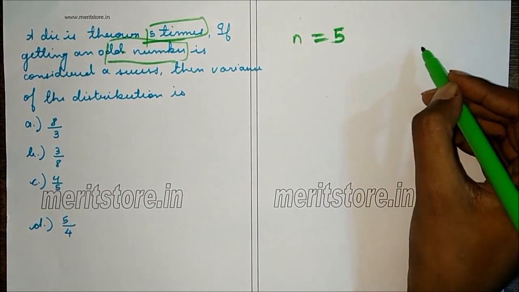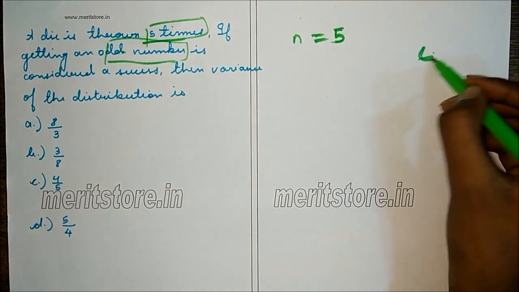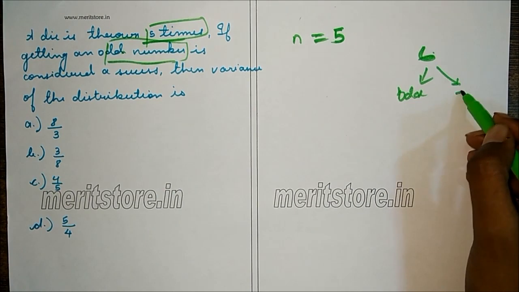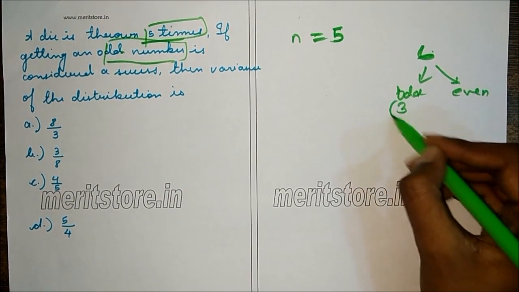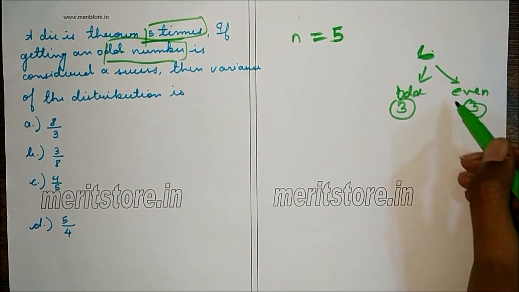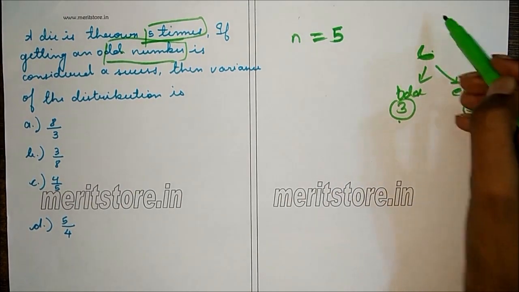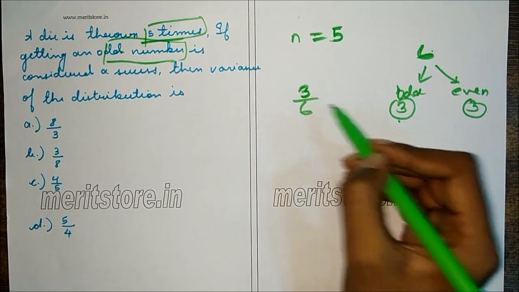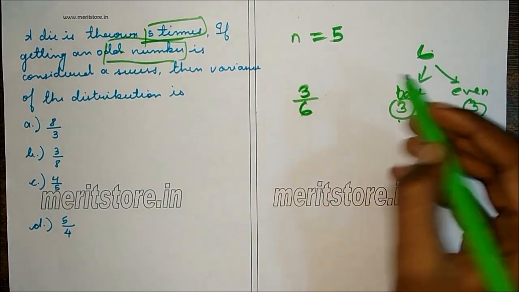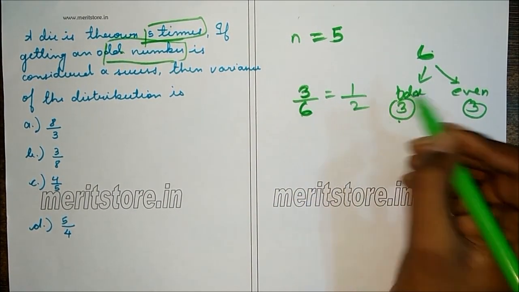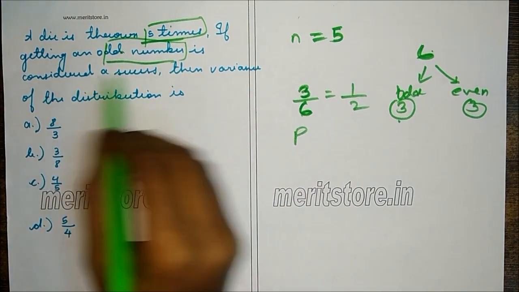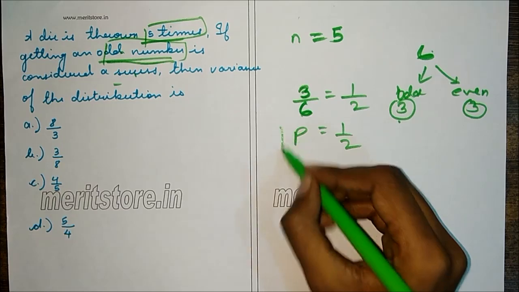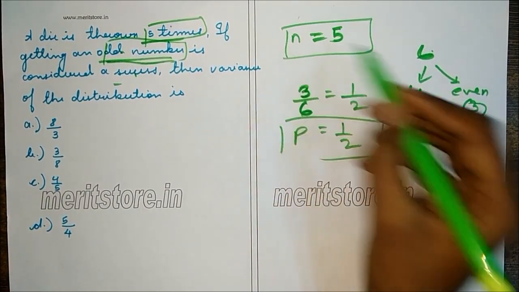Now we know there are 6 faces for a die, and half are odd and half are even. That is, there are 3 odd numbers and 3 even numbers. So the probability of getting an odd number from a die is 3 by 6, since there are 3 odd numbers out of 6 faces, which is equal to half. So p, which is the success of getting an odd number, is half, and n is 5.